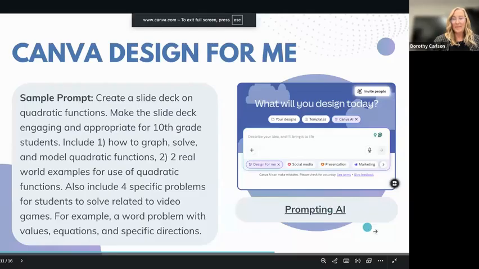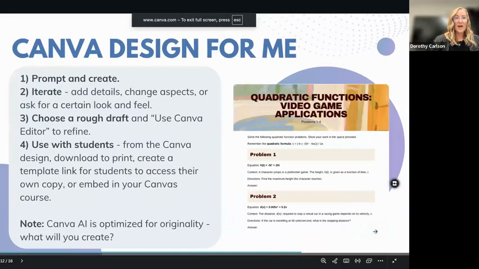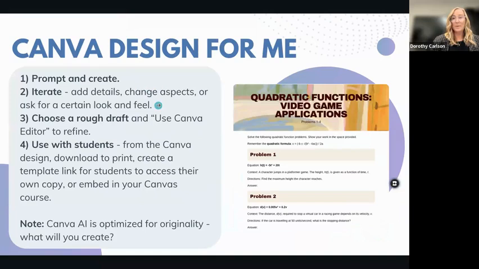So just to recap what that process looked like, we prompted and created with Design for Me. We iterated a little bit because it provided a solid rough draft, but I wanted a few details to change and make it just right for my classroom. I did that both in the chat by asking it for different things like a handout. And then I did that in the Use Canva editor to get the details really specifically what I wanted for my classroom. And then to use with students, I could choose how I want to push that out, whether it's printing or putting it on Canvas.